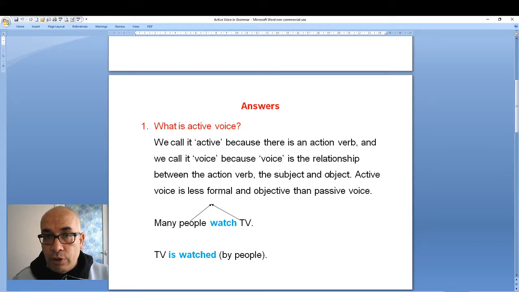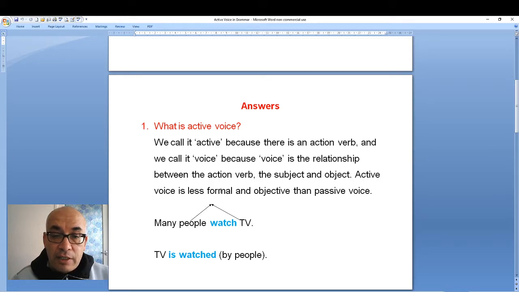This is very important for you to understand. So we call it active because we have an action verb. Not all verbs in English are action verbs. So you must have an action verb in the active voice. Number two, voice is the relationship between the action verb, the subject, and the object.